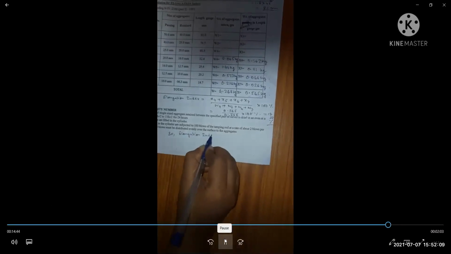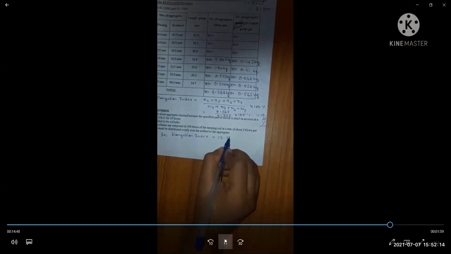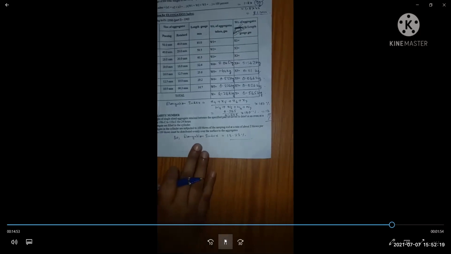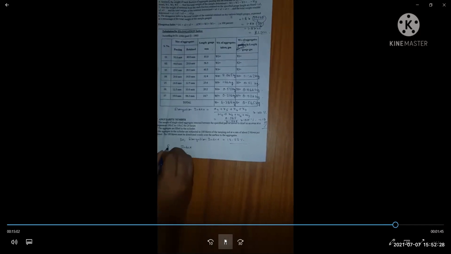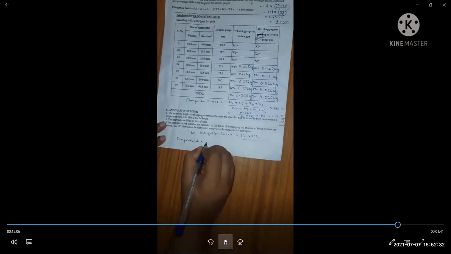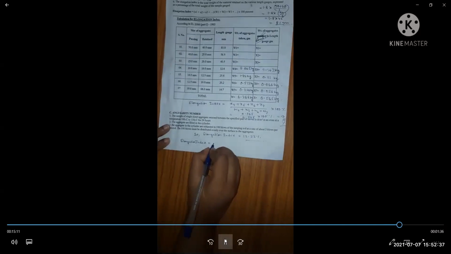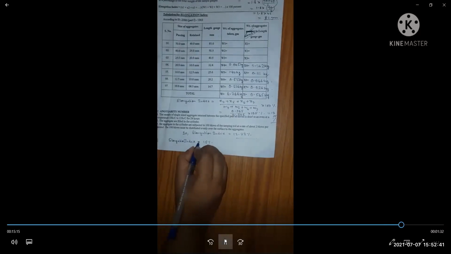Elongation index we can found 13.23%. Elongation index of coarse aggregate should not be more than 15%. So is it okay?